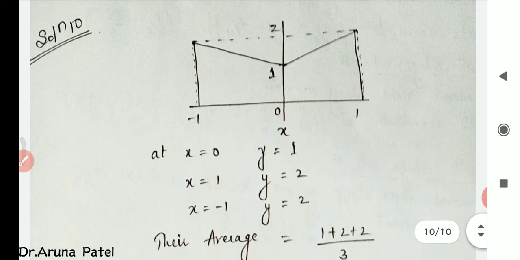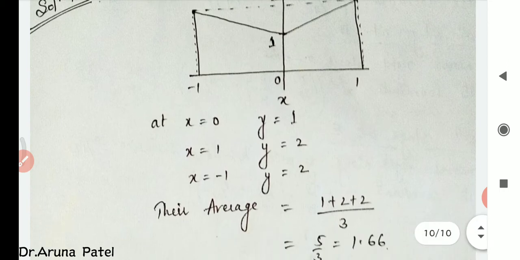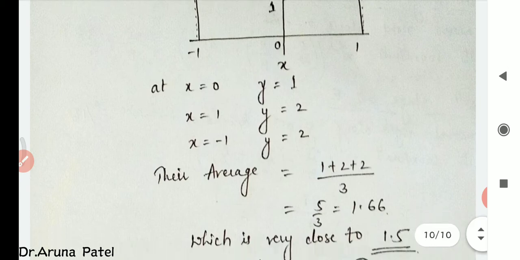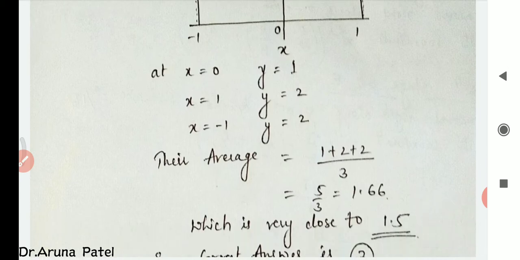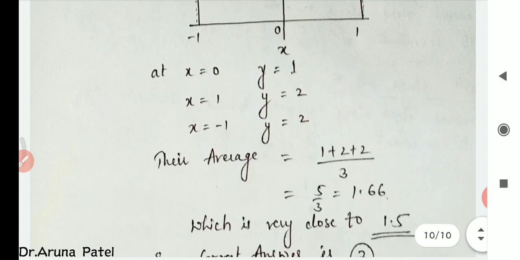So see the solution: x equals 0 coordinate, y equals 1; x equals 1 coordinate, then y equals 2; and when again x equals -1, then y equals 2. So taking the average, these are 3 coordinates, so 1 plus 2 plus 2 equals 5 by 3. So on simplifying you will get 1.66, which is very close to 1.5 and shown in option number 3. So option 3 is the correct answer for this question.